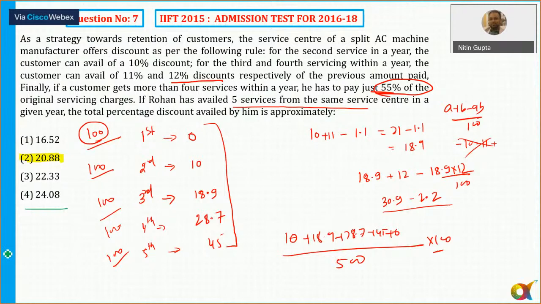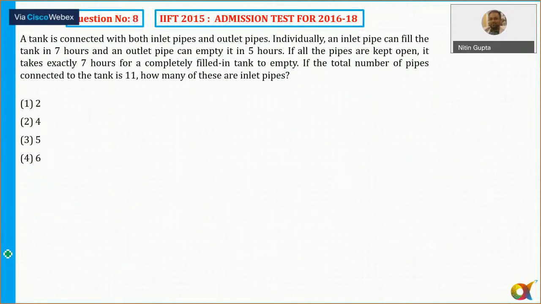Okay. Come to question number 8. It says a tank is connected with both pipes. So there's an inlet pipe as well as an outlet pipe. Individually, an inlet pipe fills the tank, and an outlet pipe empties it in 5 hours. If all the pipes are kept open, it takes exactly 7 hours for a completely filled tank to empty. If the total number of pipes is 11, how many are inlet pipes?